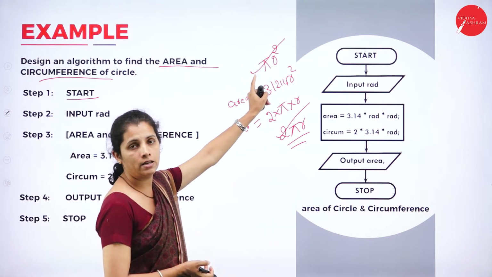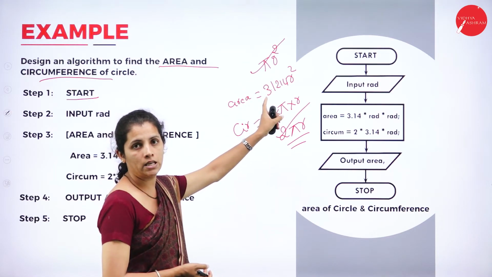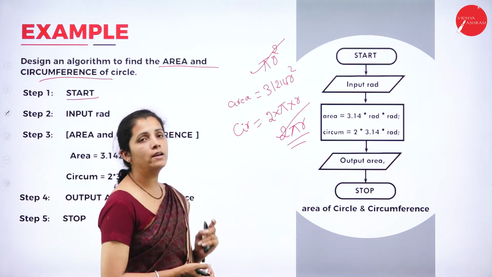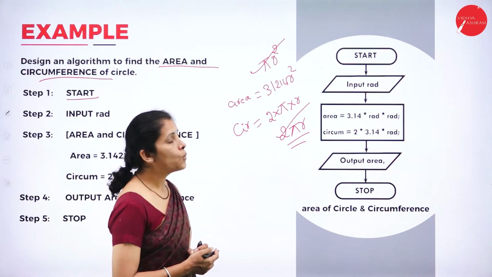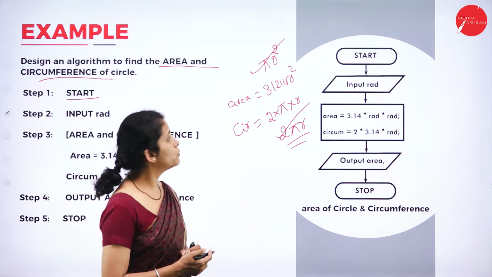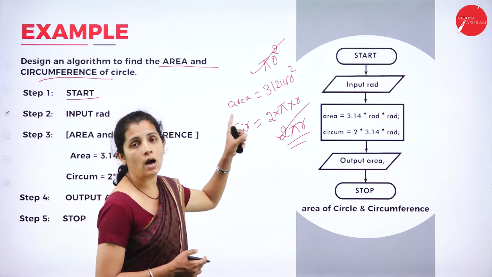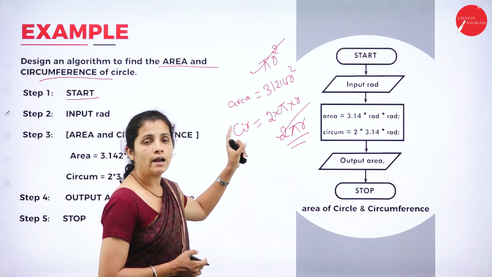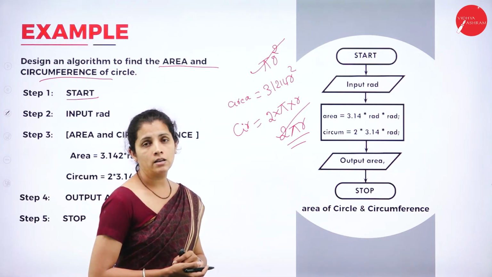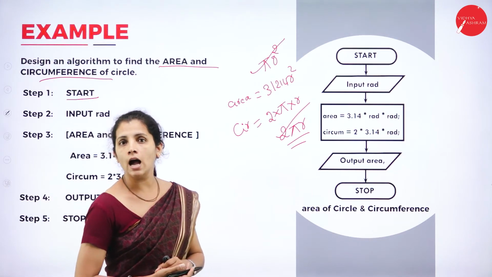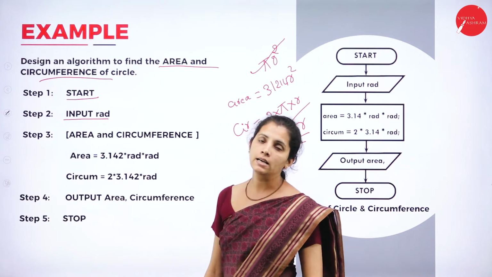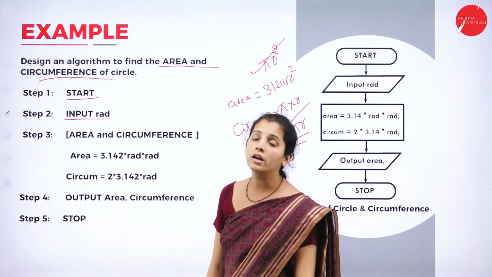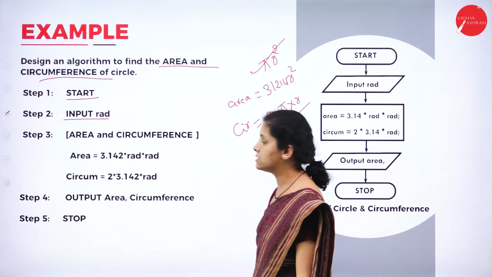What is r here? That is nothing but the radius. And what about pi? I know the pi value, that is 3.14. But what I don't know is r, and from where am I going to get r? That means I want to read r. So what is my next step? That is input or read radius.